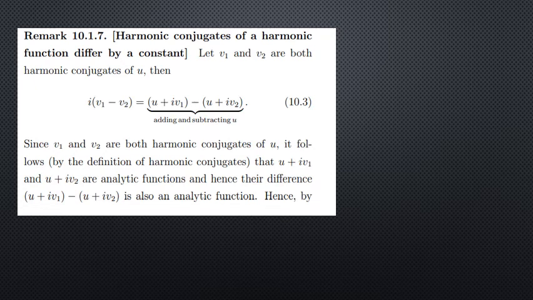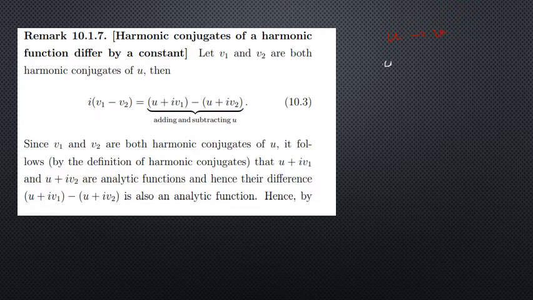Now next remark: harmonic conjugates of a harmonic function differ by a constant. We already said that if there exists a harmonic function, then we can find a harmonic conjugate for that function in a region. That is our result, but it does not say it is unique.